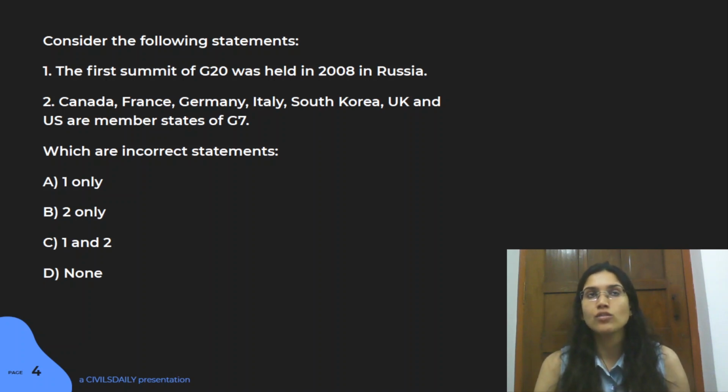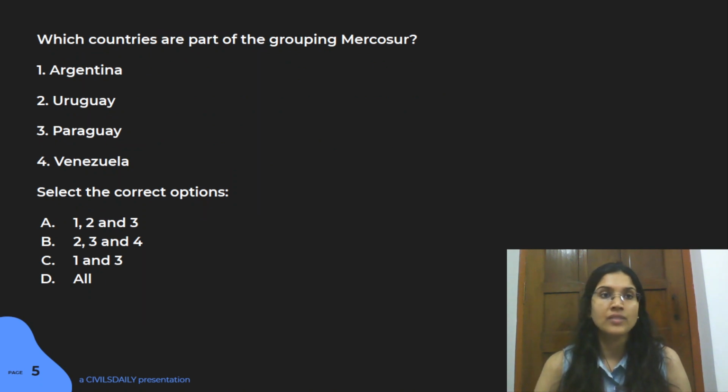Again, in case of the G20 question, there were countries like Singapore, and that is what confused a lot of students, right? So again, make sure the countries which you think can be a bit out of the league, make note of those countries, even in G20 countries when you're talking about, right? So the answer for this is C. Both the statements were wrong, and we did correct them.